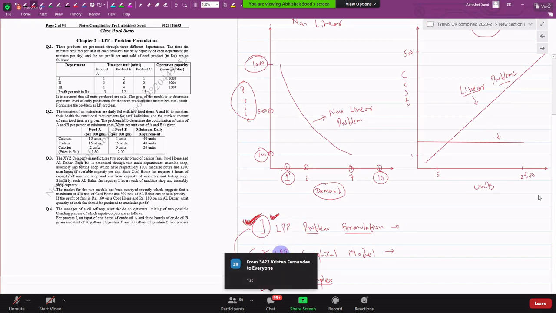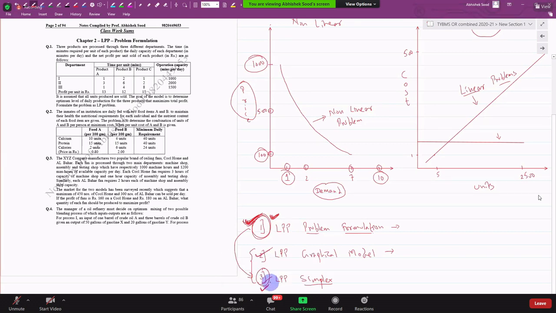According to me, formulation is difficult, because I can solve 100 sums with you, 1,000 sums with you, but even then you can get a new category of sum. So that is why we need to understand this chapter perfectly, so that we can perfect the art of solving using graphical and simplex.